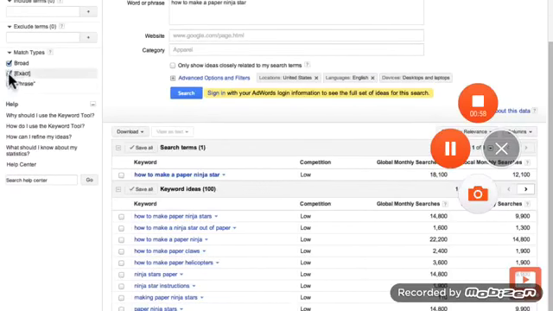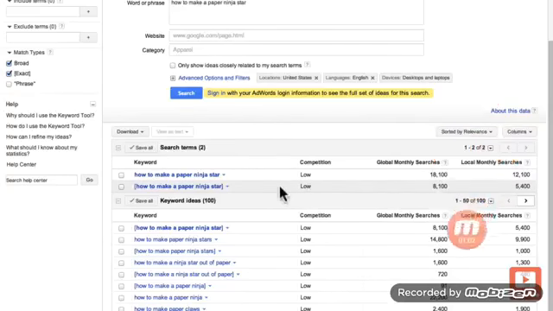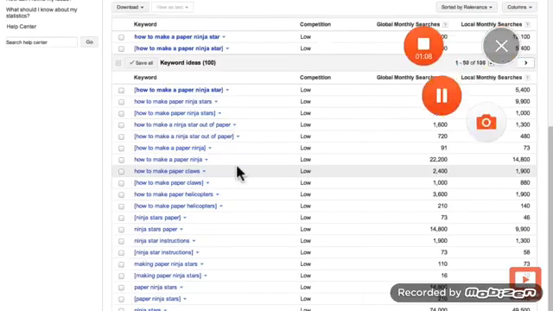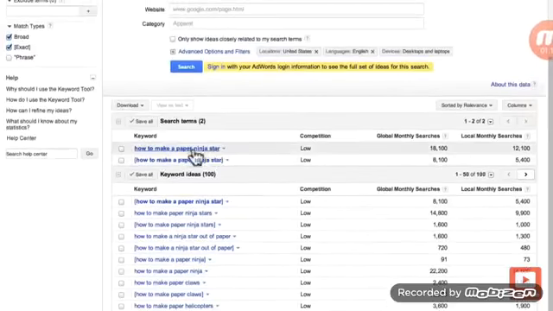Now let's see the exact match. This is a very important thing to do. There's only 8,100 people doing that. Now there's two things I always do. I always look in keyword ideas, because there might be another keyword idea that will get more video views than what we have. But this is looking really good.